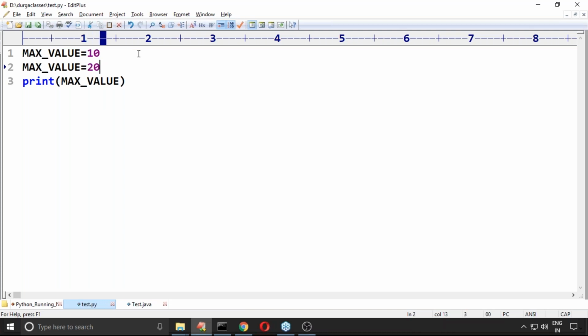Can you please confirm is it valid or not? Yeah, Ranmit, default value story is not applicable here. Can you please confirm is it valid or not valid? Valid. The reason is the constant concept is not there. You are telling that boss, don't change this value, but I don't want to listen. Okay, you can change it, but it's not a good programming practice.